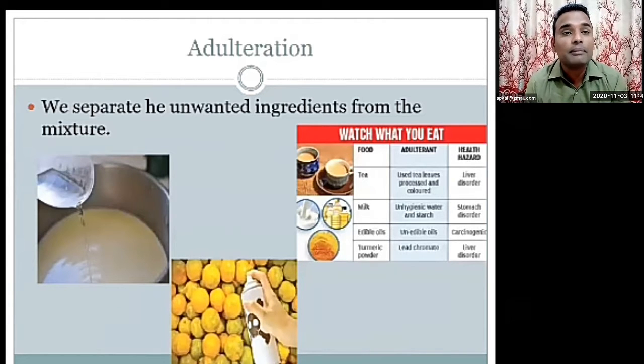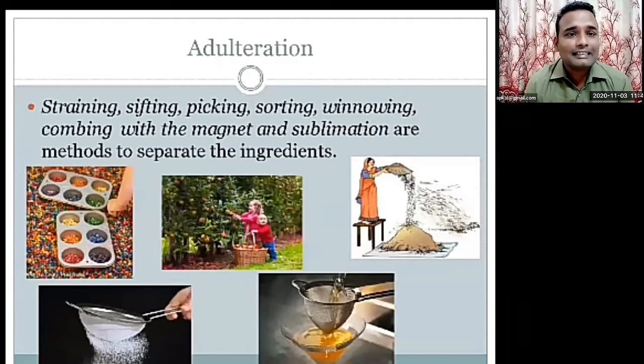We have to take measures to prevent this type of adulteration. But we cannot call it just a mixture, it's a harmful mixture. Now suppose we have this type of mixture, how will you separate it? Okay, now next slide, sir. See, this is this type of adulteration, this type of mixture, but we can separate the unwanted things.